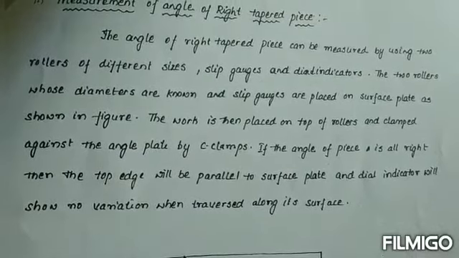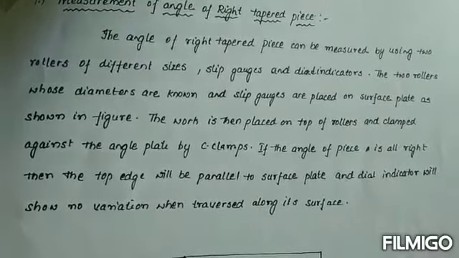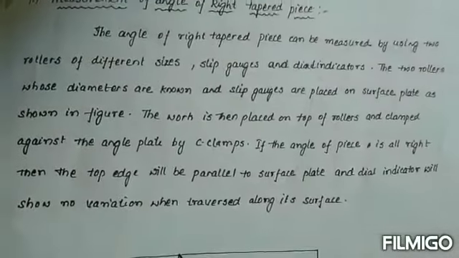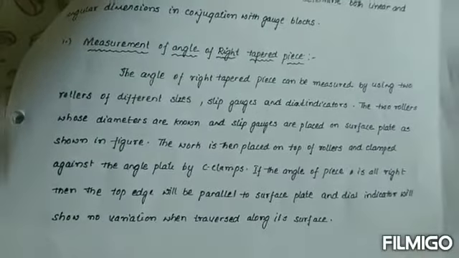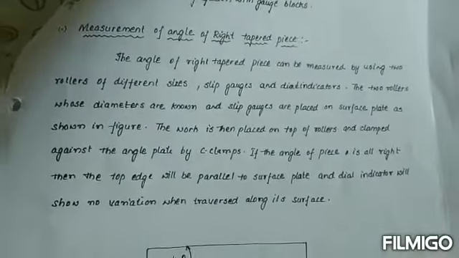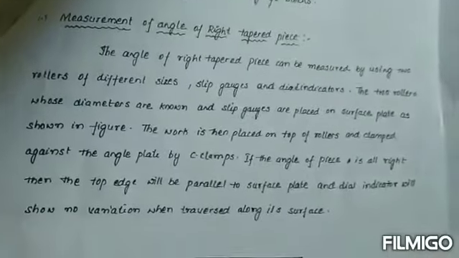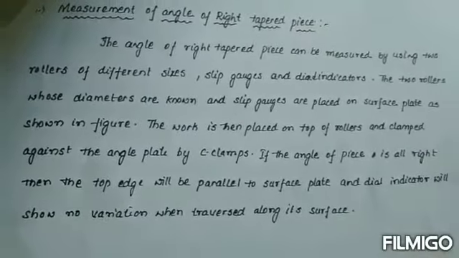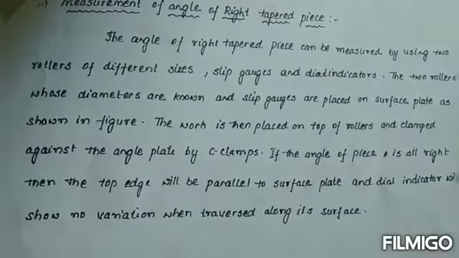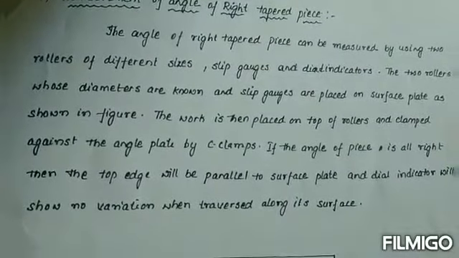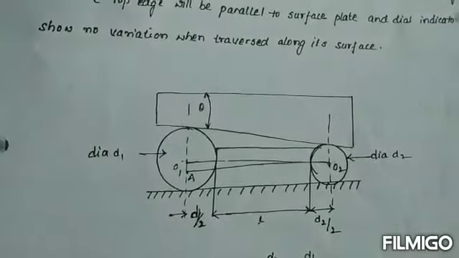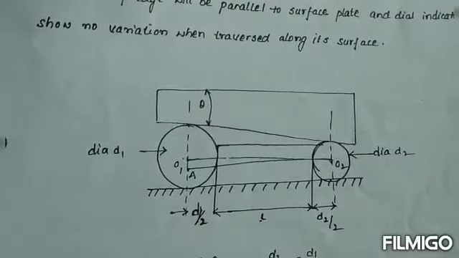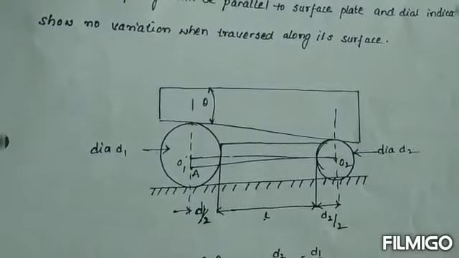If the angle of the piece is right, then the top edge will be parallel to the surface plate, and the dial indicator will show no variation when traversed along its surface. The angle of a right tapered piece can be measured by using two rollers of different sizes, slip gauges, and dial indicators, with the surface plate. This is the use of the right angled tapered piece.